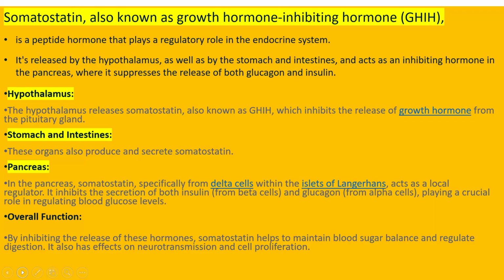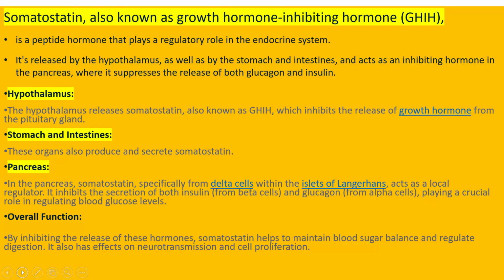It is a peptide hormone that plays an important regulatory role in the endocrine system, released by the hypothalamus as well as by the GI tract, meaning the stomach and intestine, and it acts as an inhibiting hormone in the pancreas, where it suppresses the release of both glucagon and insulin. In this way it maintains the amount of insulin and glucagon in your body.